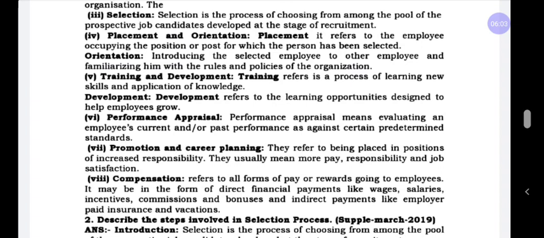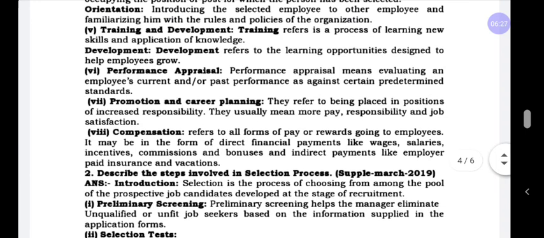This is called placement. Coming to orientation, they have to give an introduction, or introduce the selected employee to the existing employees. Along with that, they tell the rules and regulations followed in the organization. It is called orientation.